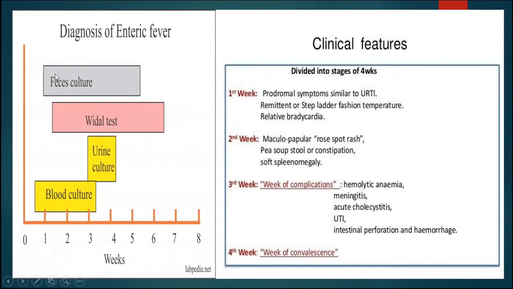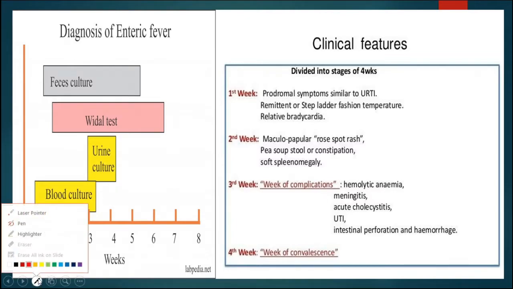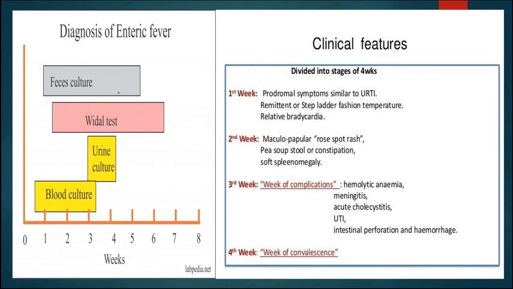This slide is showing the diagnosis of enteric typhoid fever: urine culture, blood culture, then the most accurate test, known as the Vidal test, which gives the diagnosis of typhoid fever. Now the clinical features are given here: the symptoms during the first week, second week, third week, then fourth week.